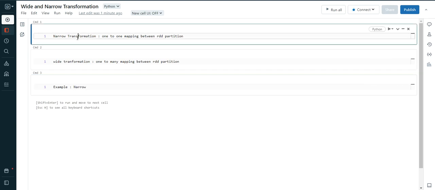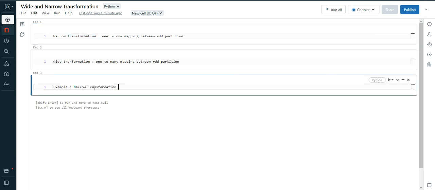Narrow transformations: map, flat map, filter, union, coalesce, and repartition. These are examples of narrow transformation.